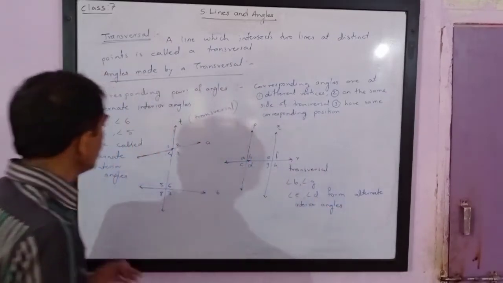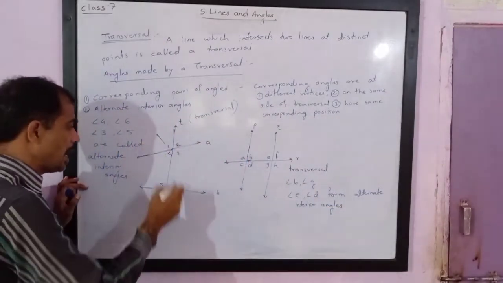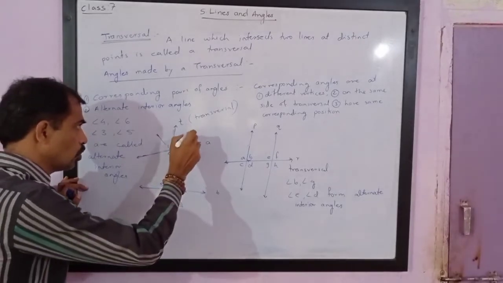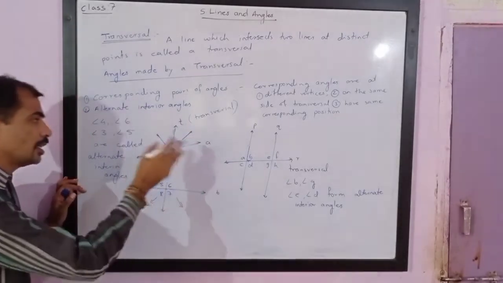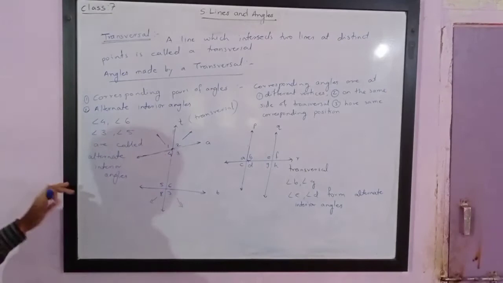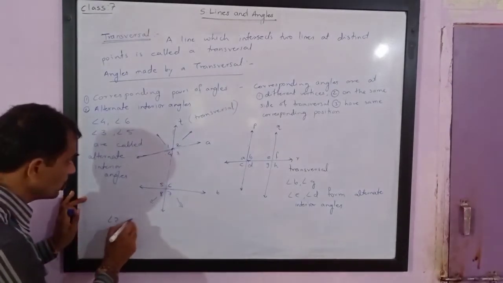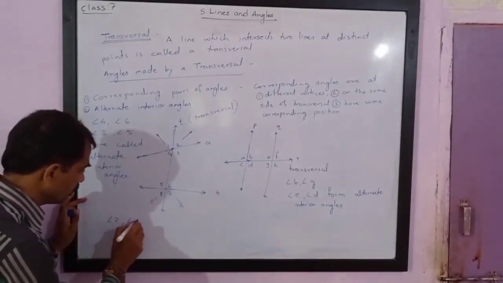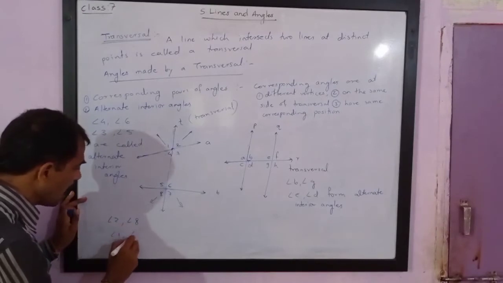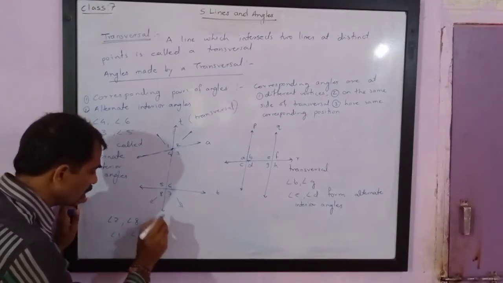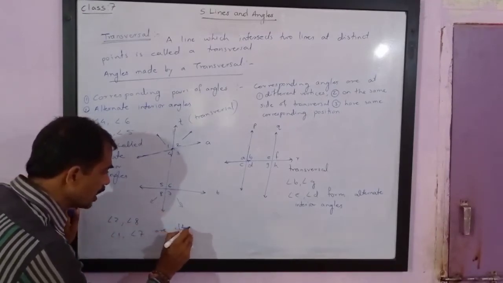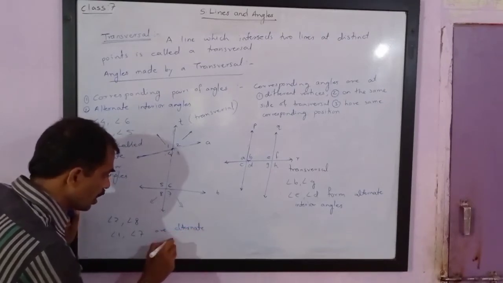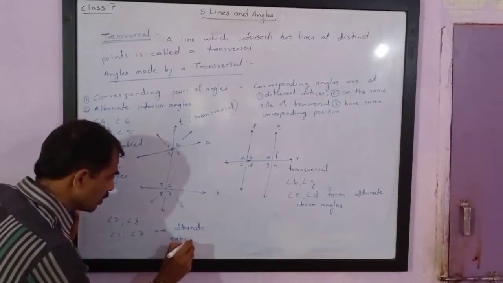Please note here angle 1 and angle 7, angle 2 and angle 8. They are called alternate exterior angles.